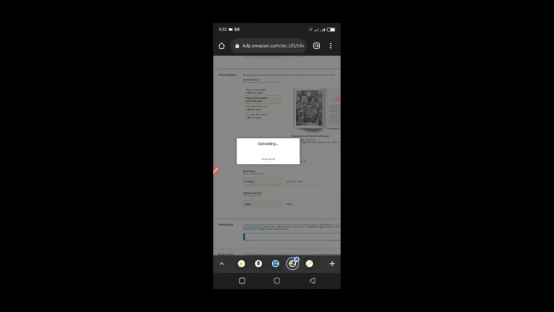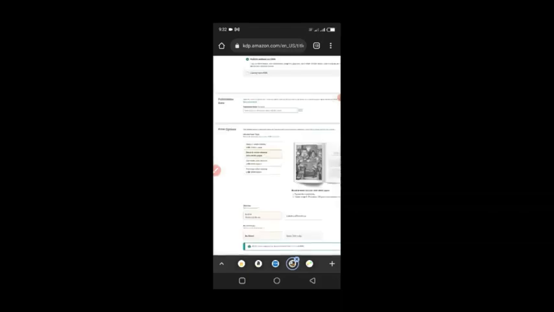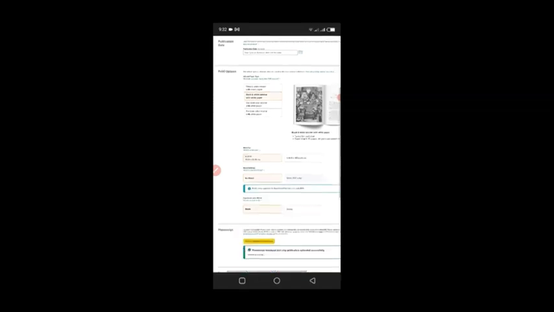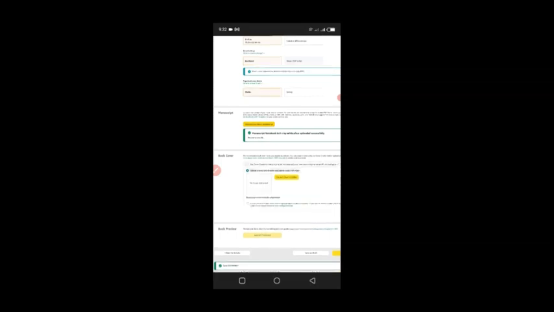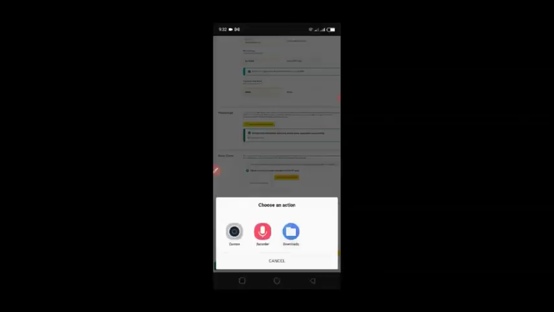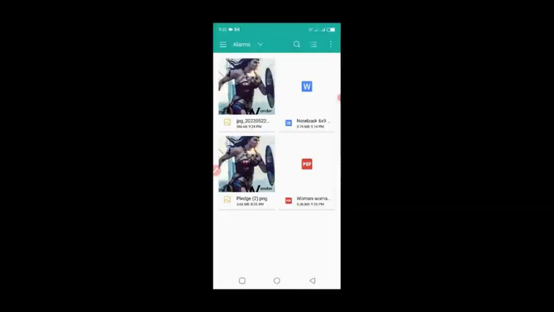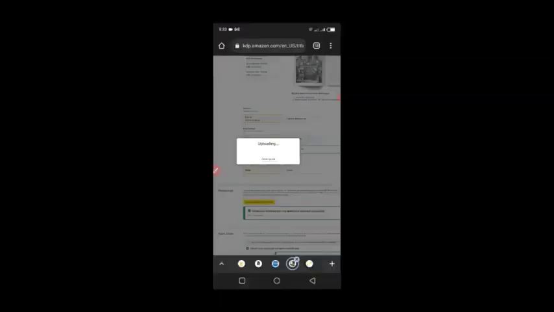There is a website that we use to measure the size and make sure that it's accurately done, because if it's not accurately done, Amazon is going to reject your book because of sizing issues. So I'm just going to come here and click upload a cover. They only accept a PDF print ready file. So I'm just going to upload my cover. I'm going to click download, and you can see that my cover is in PDF. Just click on it and it will upload.